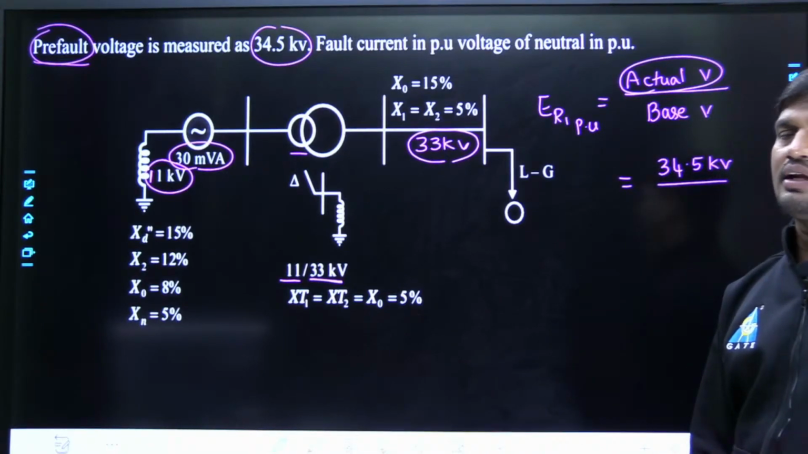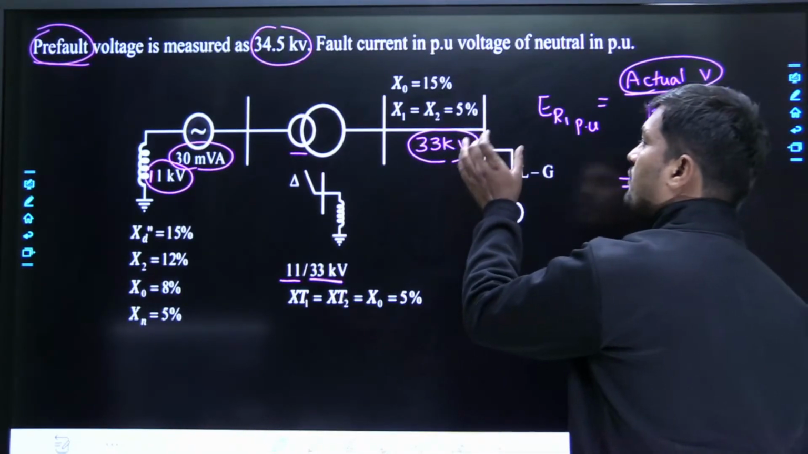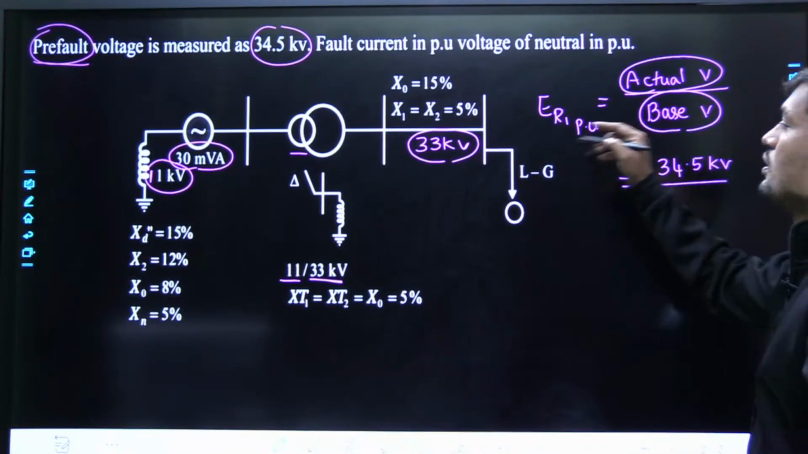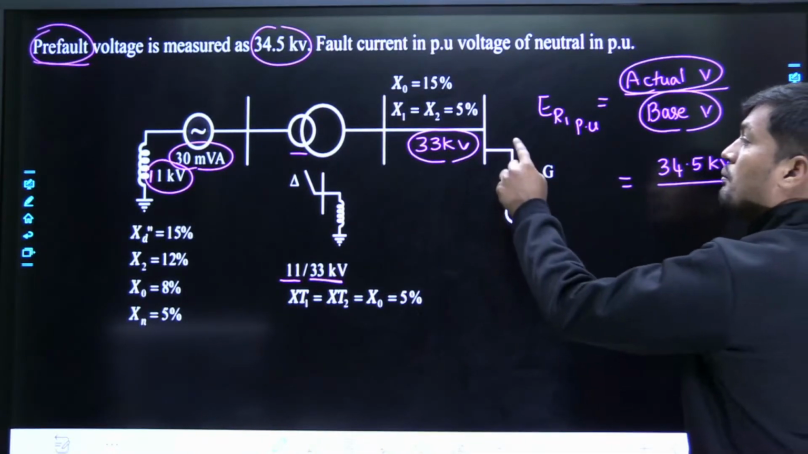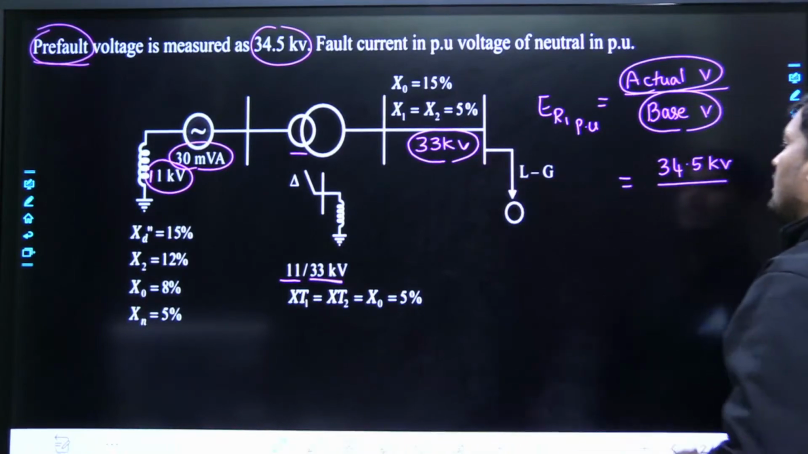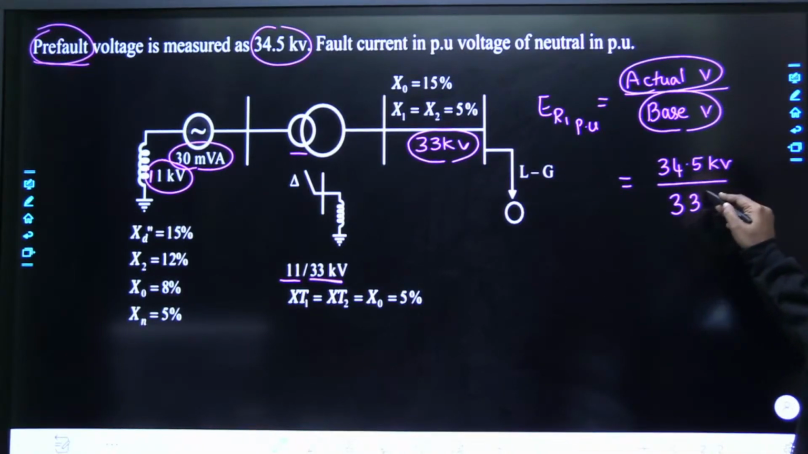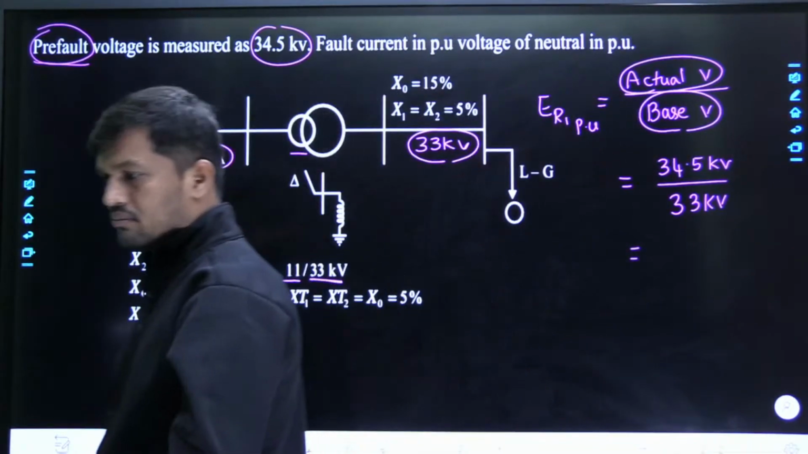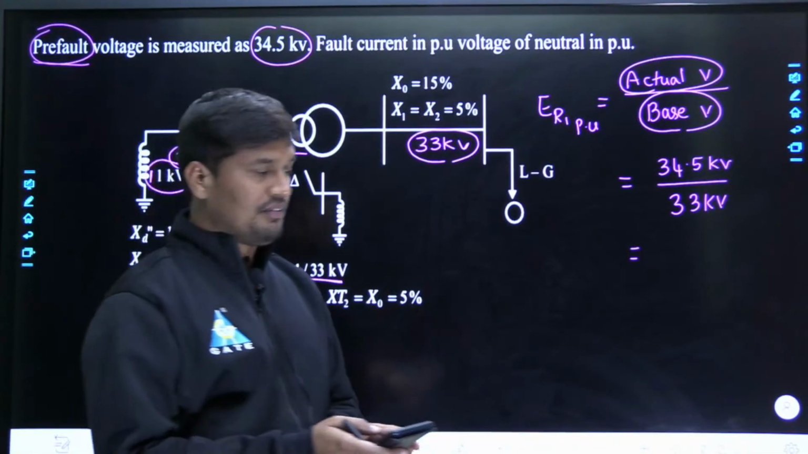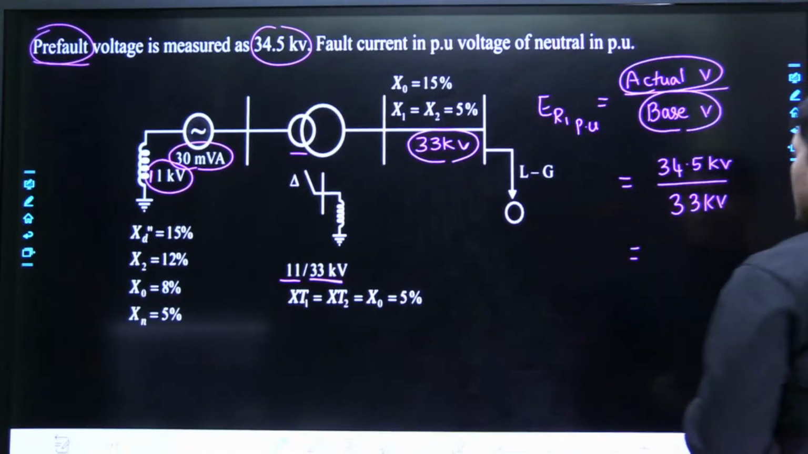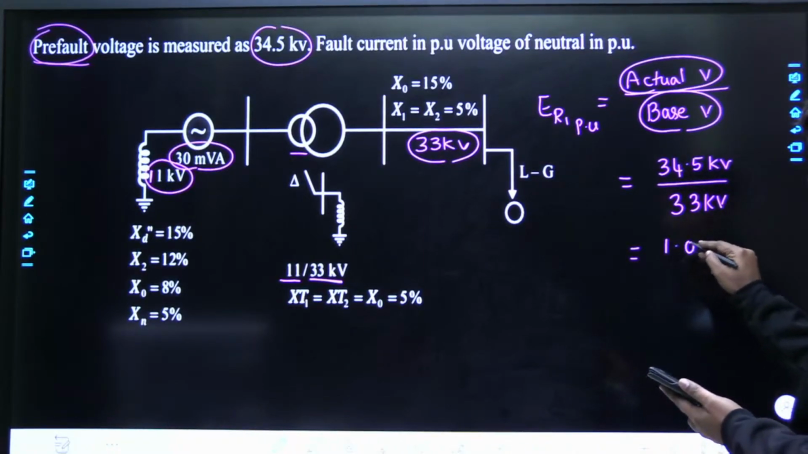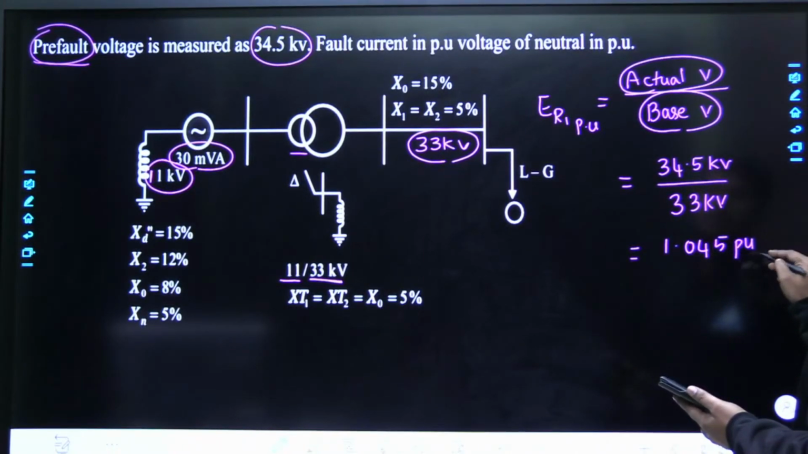Already in per unit representation I explained, wherever the fault occurs, at that point we take the voltage as the base voltage. The base voltage is going to be taken as 33 kV because the fault occurs at 33 kV. Therefore, the base voltage which I am assuming here is 33 kV. Now tell me, anybody can give the answer: what is the pre-fault voltage in per unit? That is the induced EMF in per unit, 34.5 kilovolts upon 33 kV, which is 1.045 per unit. This will be the induced EMF.